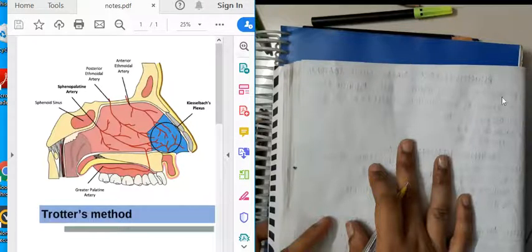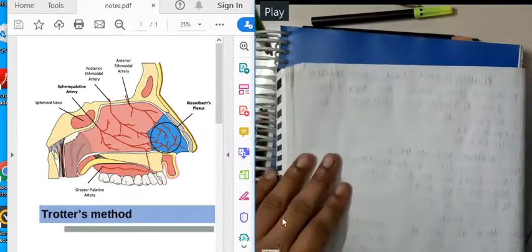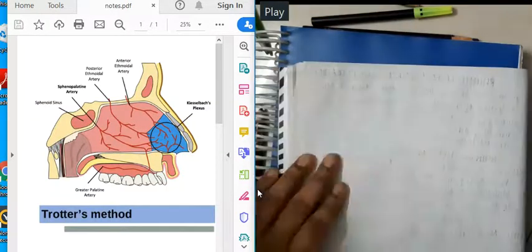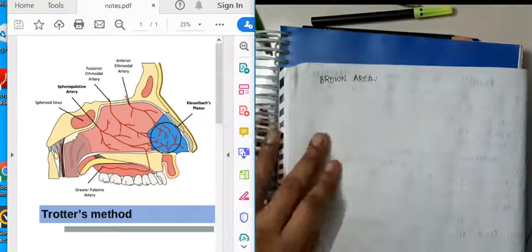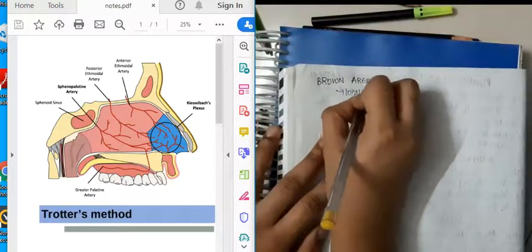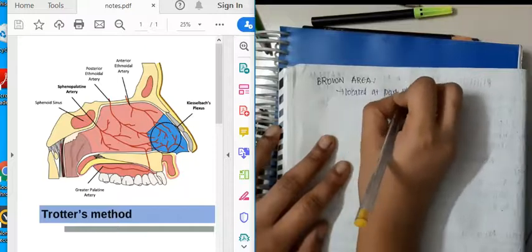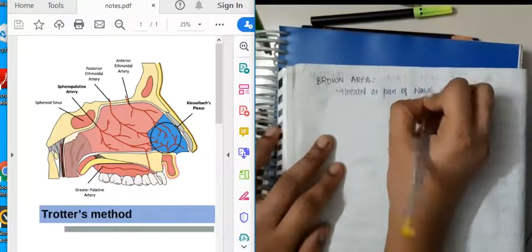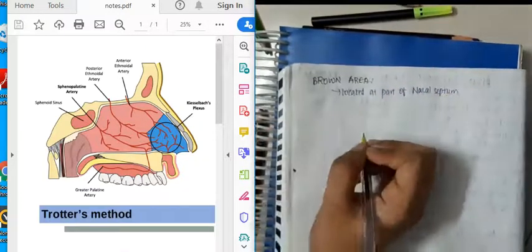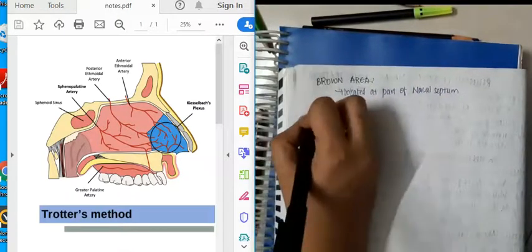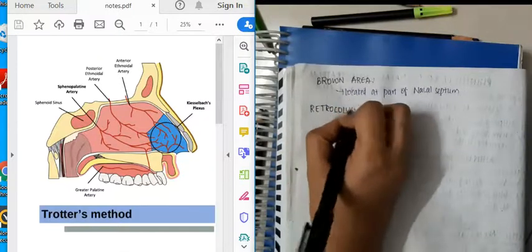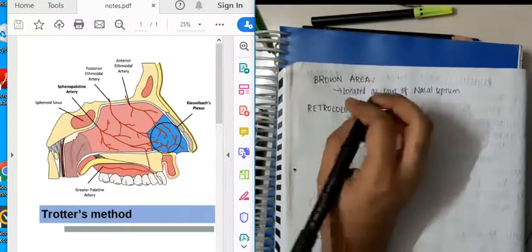Having learned about Little's area and Kesselbach's plexus, now let us learn about one more area, which is called Brown's area. From this Brown's area also, bleeding can occur, epistaxis can occur. This Brown's area is located at a part of the nasal septum.